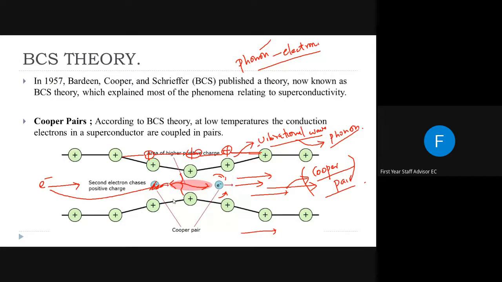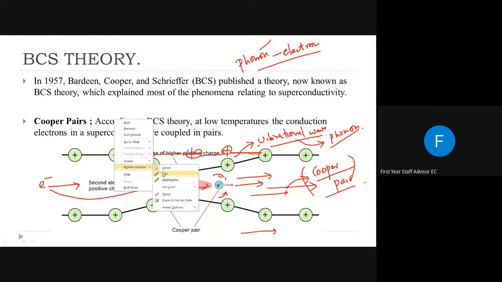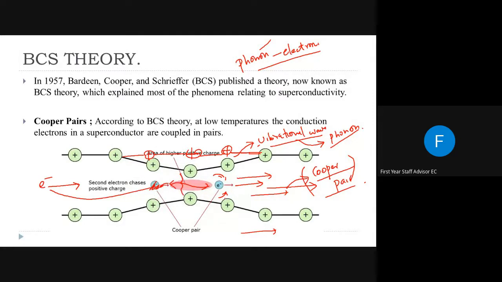What will they do? All the electrons coming will join as Cooper pairs, and these electrons will have the same energy, same angular momentum and all other properties. This group of electrons will move along the lattice to create superconductivity. Because when electrons are moving as a unit or a group, collisions with the lattice or the positive charges in the lattice will not affect much, and will not create a resistance.